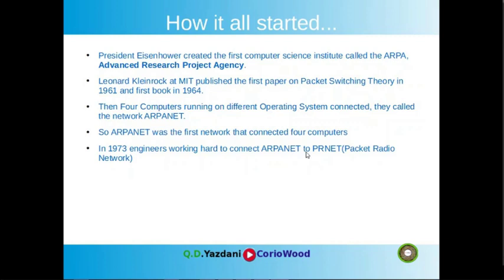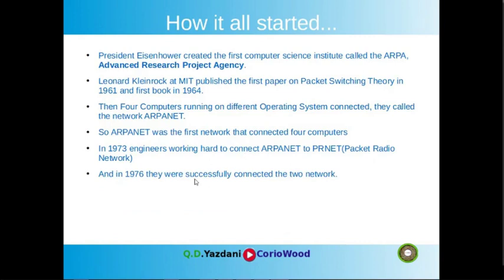PRNET is Packet Radio Network. Because the four computers were connected with a wire, in 1973 they worked to connect ARPANET to PRNET, so they wanted to connect with a radio network instead of wiring. The radio network, as we know it nowadays, is wireless.